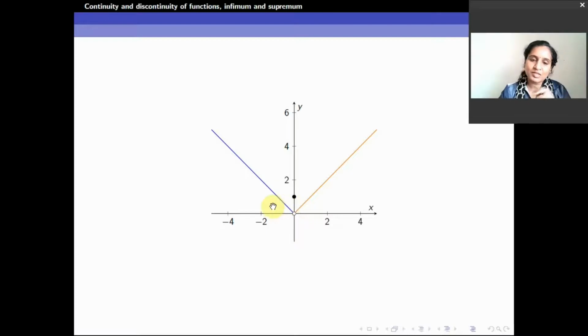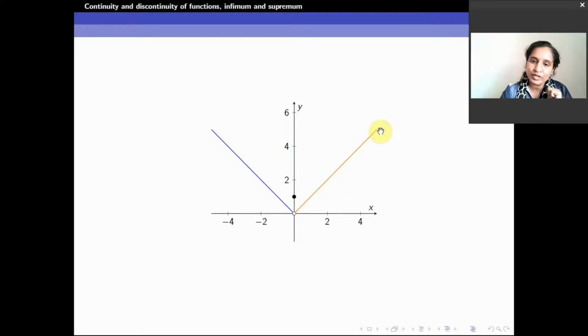Now what happens? This is a function in terms of limit and continuity. When I come to 0 from the left hand side, the function is moving on this blue line until 0. It is coming here. At 0 it is jumping up here. So for the left hand limit, I don't bother what happens at 0. I am simply bothered about what happens to the left side of 0. What is the left side of 0? It is coming down and reaching 0. So the left hand limit is 0.